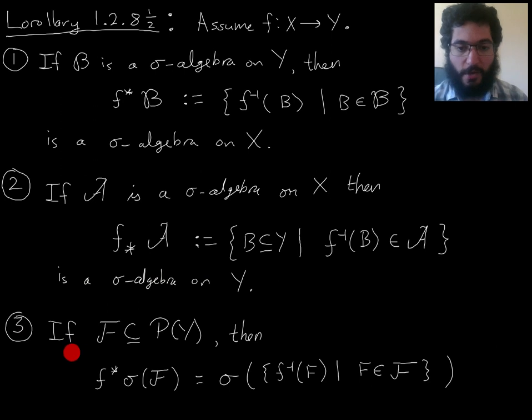And then finally part three is about sigma algebra generation. If you have some collection of subsets of Y, then there are two orders in which you can do things.